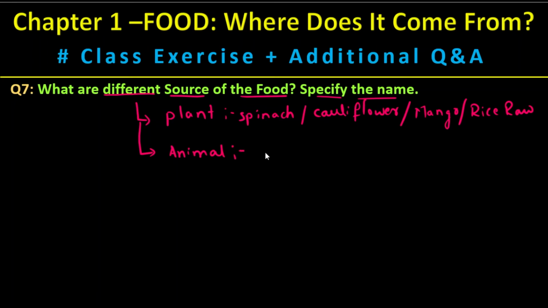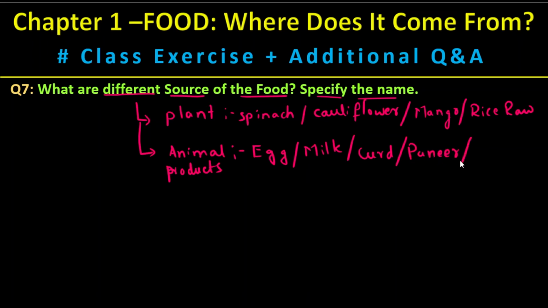So what are the animal products? Egg, milk, curd, paneer, and what else?